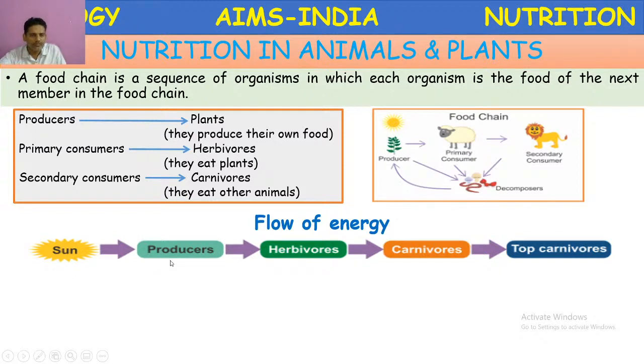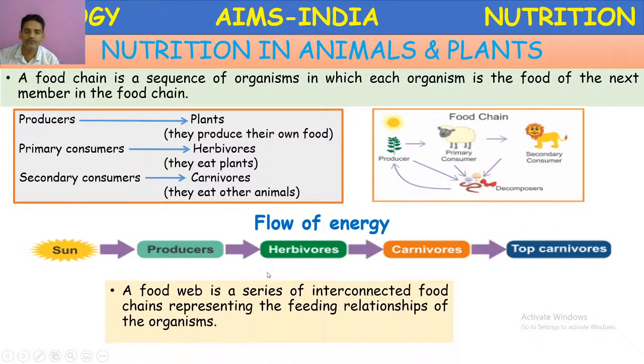Primarily, in the producers, a huge amount of energy is present. Directly from sunlight, the energy is transferred to producers. From producers, it is transferred to herbivores. From herbivores, it is transferred to carnivores. From carnivores, it is transferred to top carnivores. So like that, energy transfer or flow of energy in any food chain is unidirectional, in a single direction, from producers to consumers.